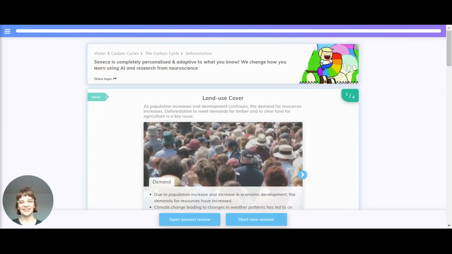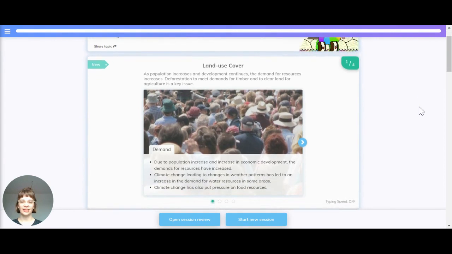Hi there, let's take a look at deforestation. Starting with land use cover. As population increases and development continues, the demand for resources increases. Deforestation to meet demands for timber and to clear land for agriculture is a key issue.